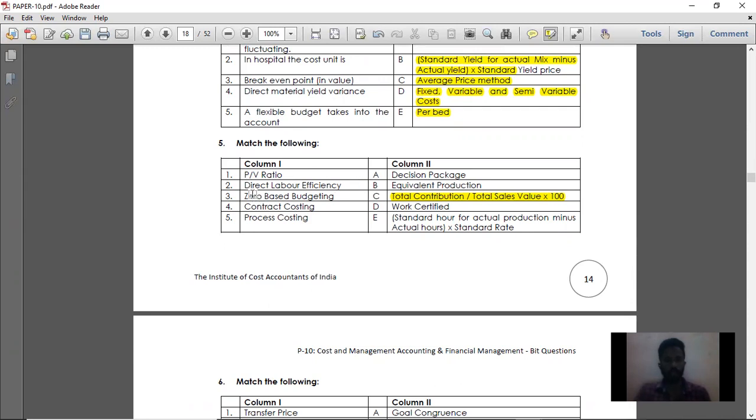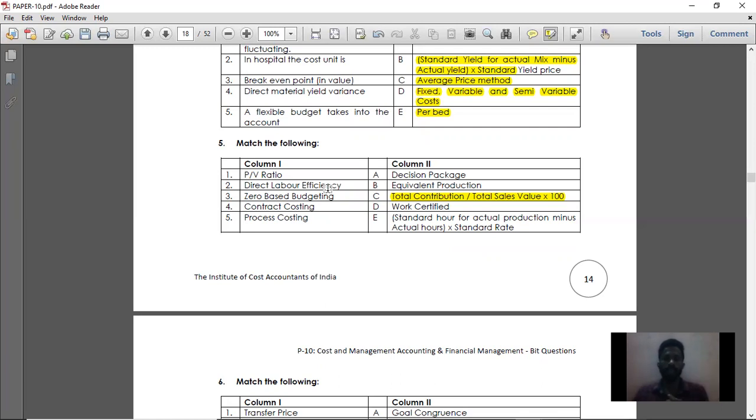Then point number 2, direct labor efficiency. Direct labor efficiency is nothing but labor efficiency variance. The labor efficiency variance formula is standard quantity into standard price for actual output minus actual quantity into standard price. You can take it like this: standard hours for actual output minus actual hours, multiplied by standard rate per hour.